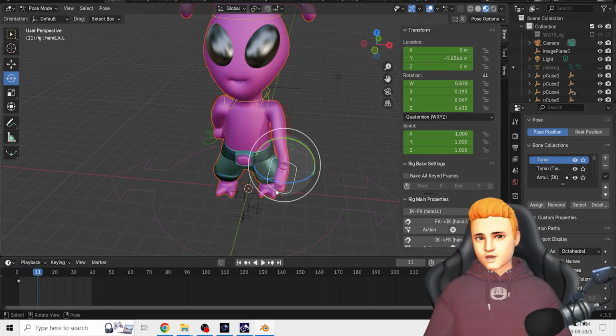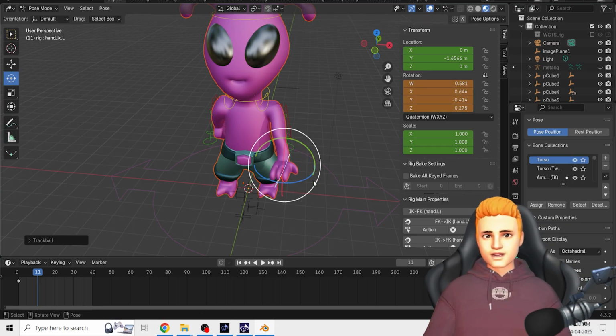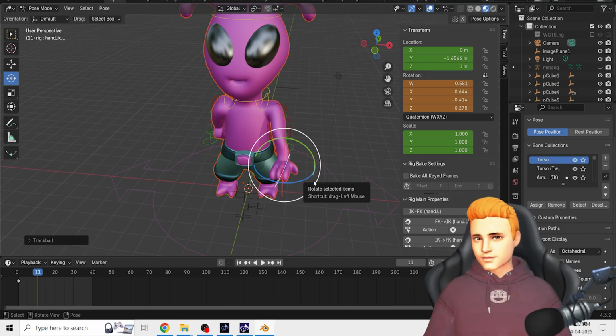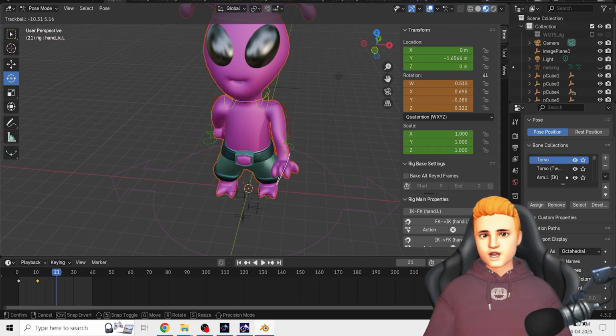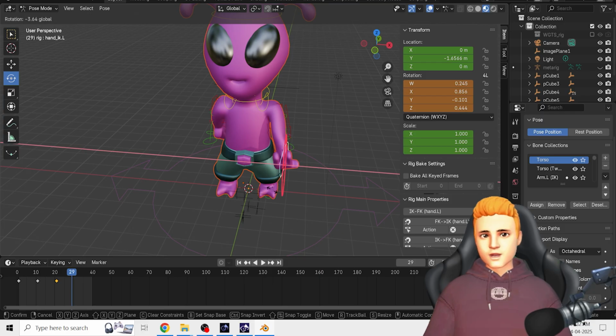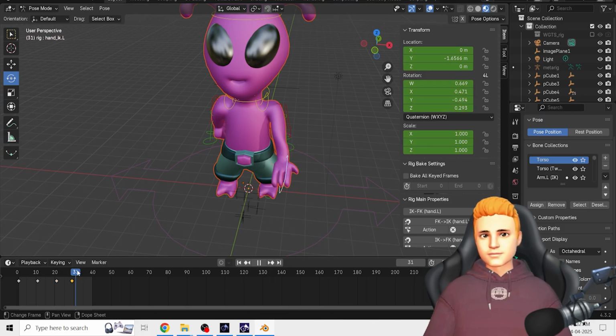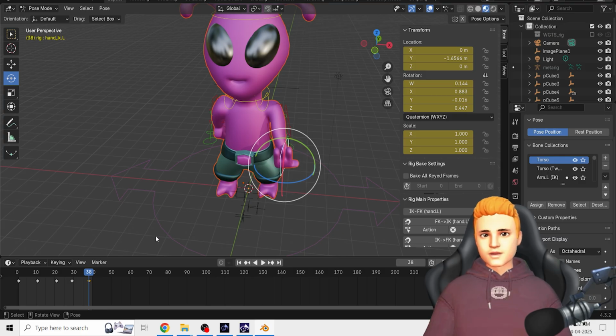At frame 11 I'm going to move it a little bit here like this, move a little bit here, and then I'm going to press I, and then here I'm going to press here, and here I'm going to press here, and here again I'm going to press here. So this is a quick animation.